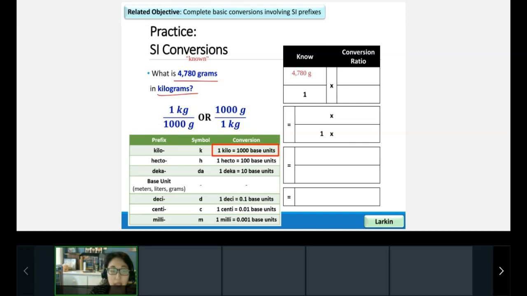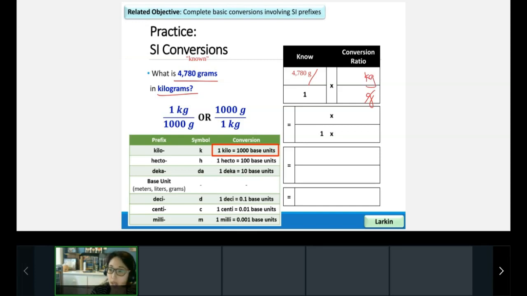Okay. Now, grams is on the top here. In the next step, I want to get rid of it, so I should put it on the opposite side of the fraction. So where should it go? If it's on the top here, where does it go in the next step? Yes, on the bottom. And what goes on top? What am I solving for? This is going to get rid of grams. But what goes on top? Take a look back at your question. Yeah, we're solving for kilograms. So kg should go on top.